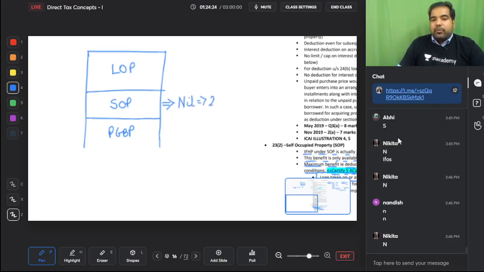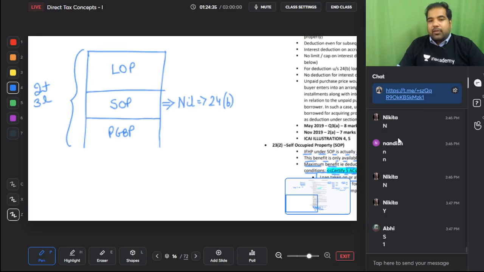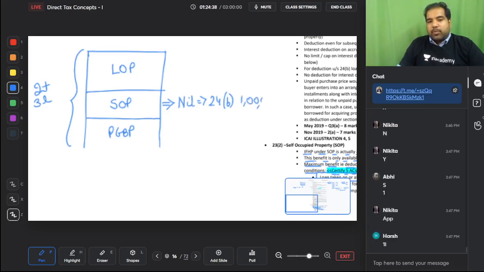And can I take 24B deduction, guys? Please tell me, can I take 24B deduction? Yes. And if this entire interest is 3 lakhs, how much can I take in SOP? I can take 1 lakh. Great. So SOP done. Maximum 2 lakh you can take.